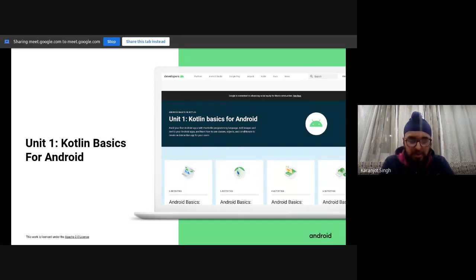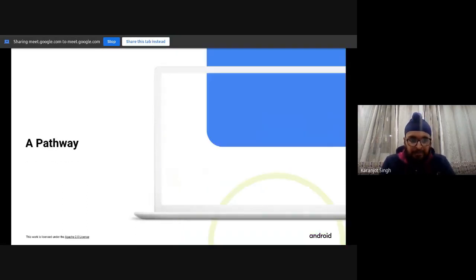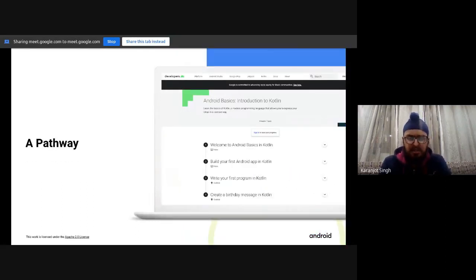So each course, similarly you have the advanced course, the Android Kotlin fundamentals. Each course is comprised of units, and units are made of pathways. So we'll be proceeding to each unit and a pathway. You may be wondering, what is a pathway? A pathway is an ordered sequence of activities, and it might be a video or a code lab.